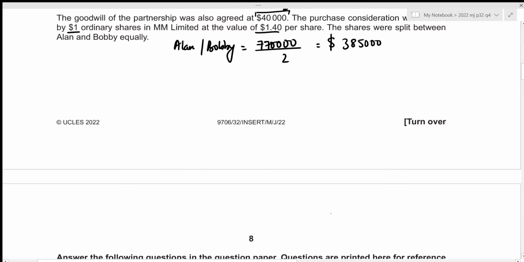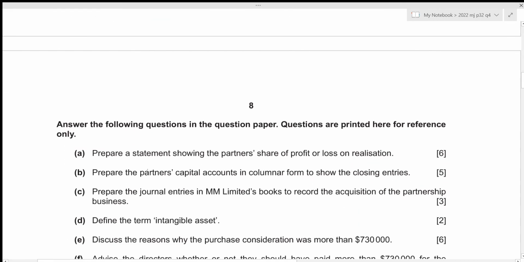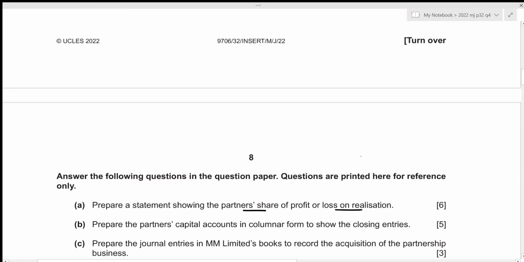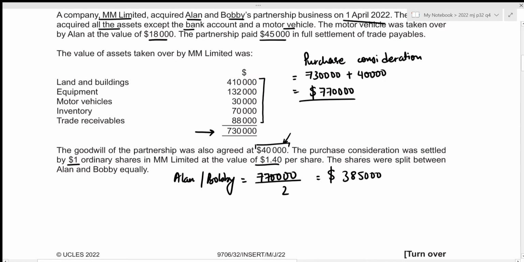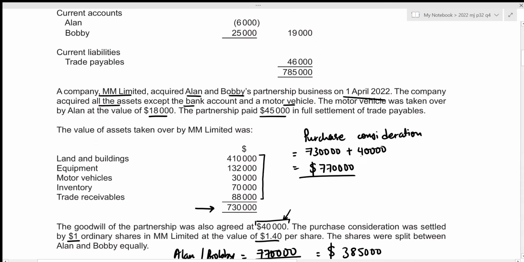Now, for the first part of this question, we need to prepare a statement showing the partner's share of profit or loss on realization. So in order to figure out the partner's share of profit or loss on realization, we just need to find the difference between the value at which all of our assets and liabilities are taken over and the actual value of those particular assets according to the given statement of financial position.